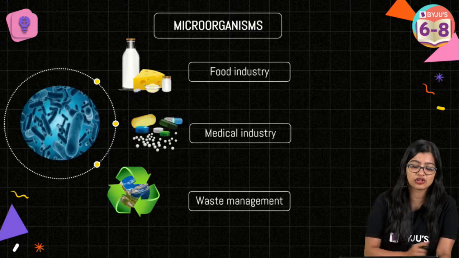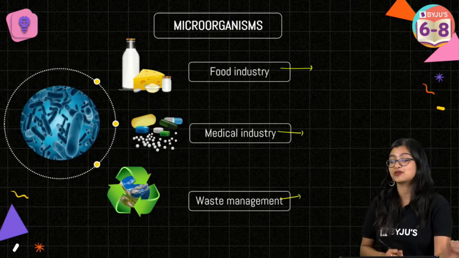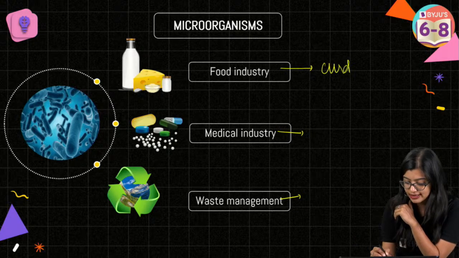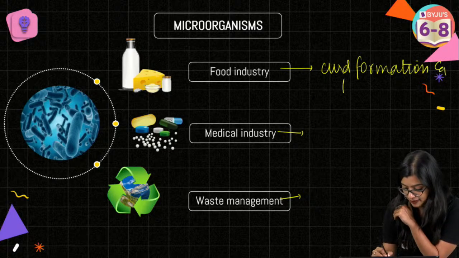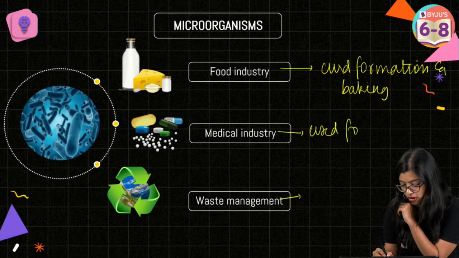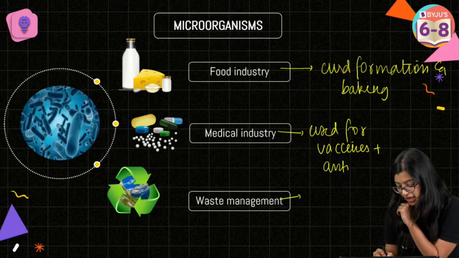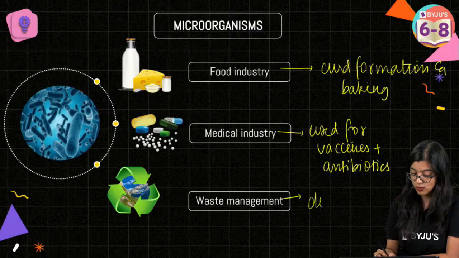That is just one function, right? So in food industry we have a function, in medicine we have one. Try to write one each, right? In the food industry, we know that there is curd formation and baking. In the medicine industry, it is used for vaccines and antibiotics. And of course, when we talk about waste management, they are necessary for decomposition.